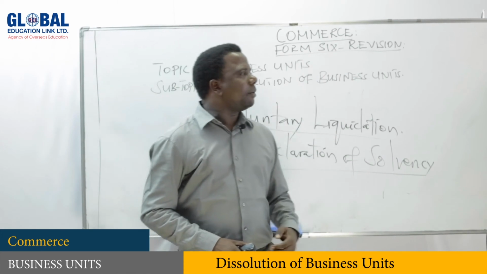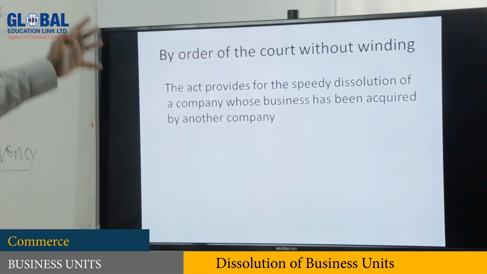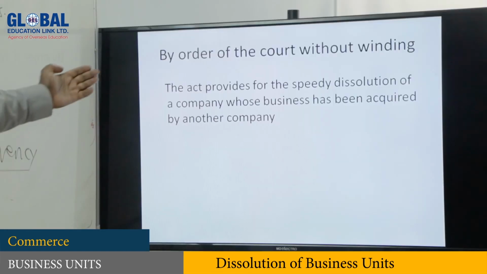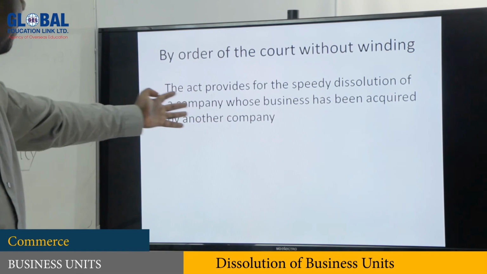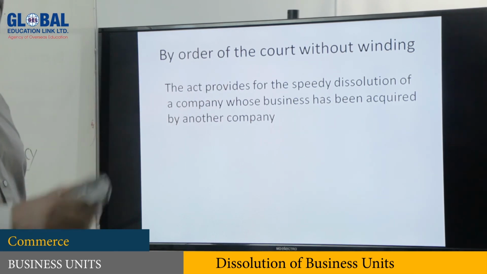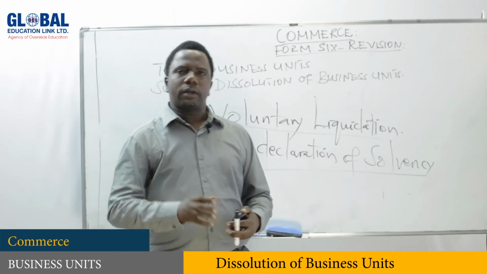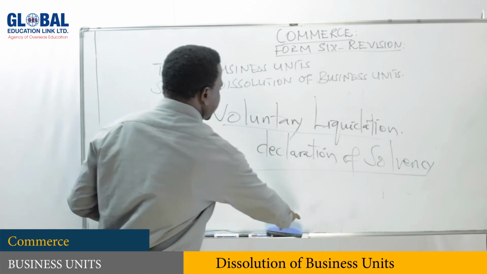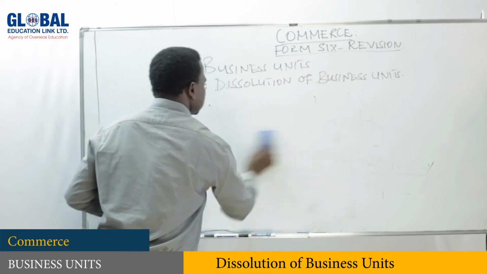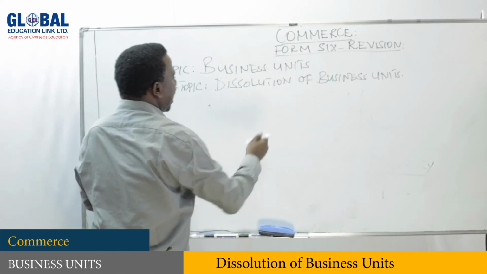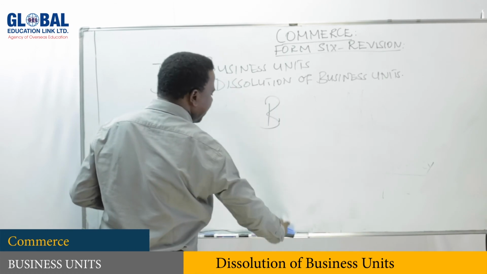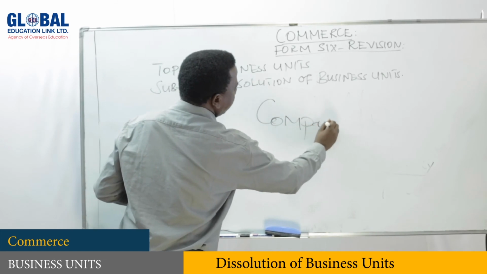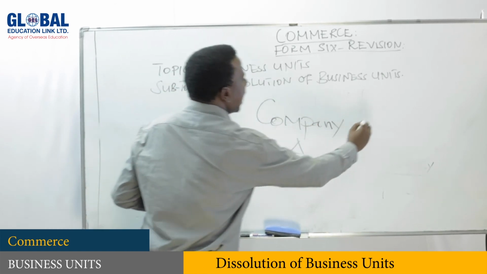Another way in which a company may come to an end is by order of the court without winding. This is a situation where the act provides for the speedy dissolution of a company whose business has been acquired by another company. So it may happen that one business acquires another business. Assume you have company A here, and you have company B here.